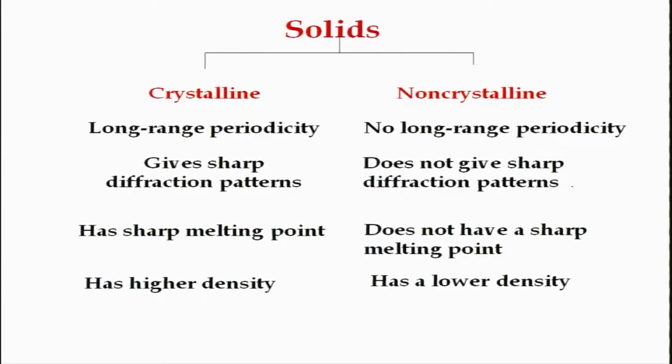When you take the X-ray diffraction pattern, in the crystalline case you will see a very sharp pattern, and for the non-crystalline material you will get a very diffuse pattern. Non-crystalline materials also do not have a very sharp melting point. Okay, we will see that later on.